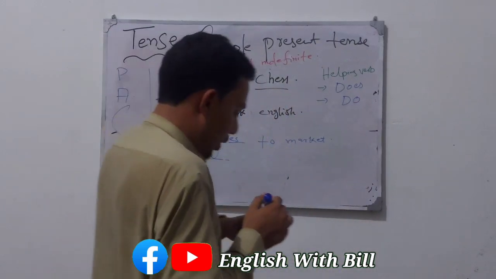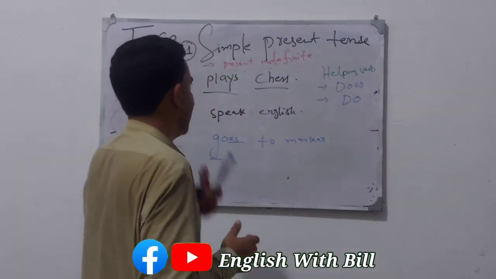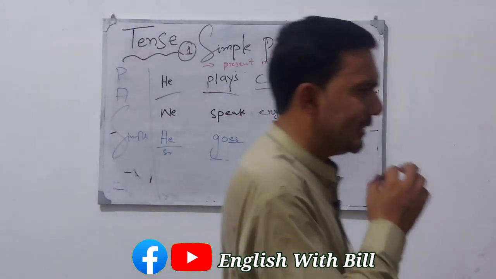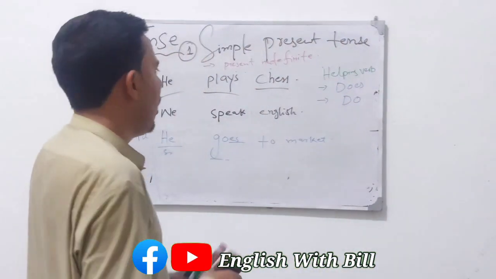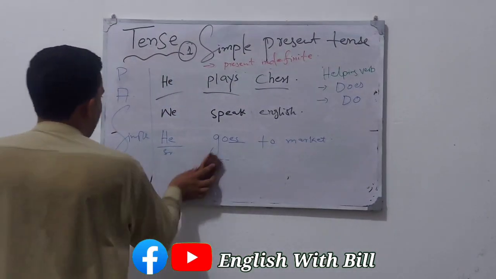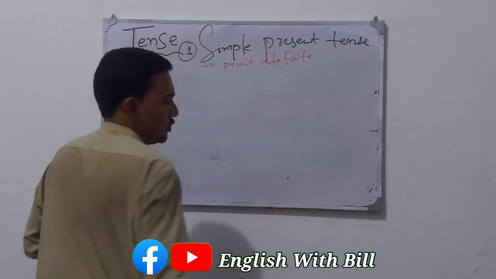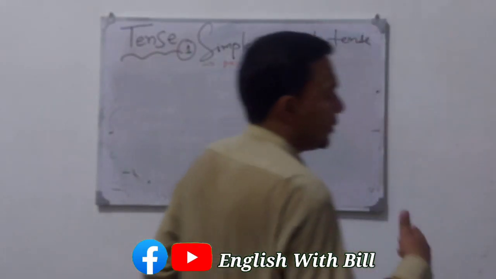These two helping verbs will be used only when we are making the negative and interrogative of this tense. So we have discussed the first form, which is the affirmative, positive or simple sentence.